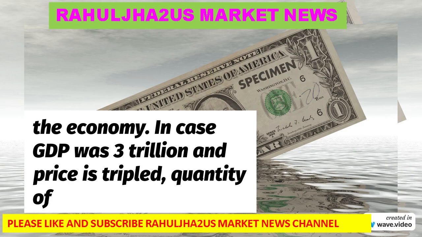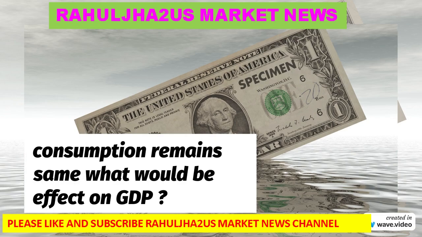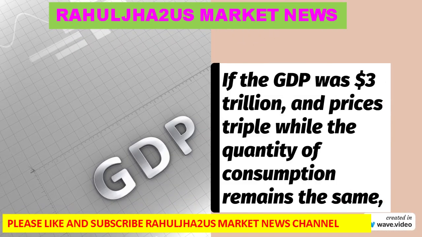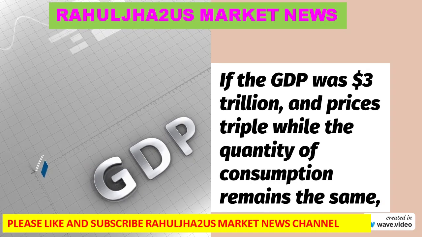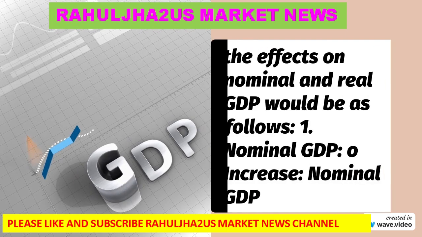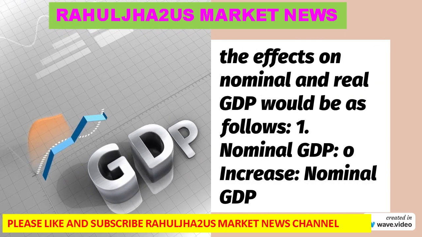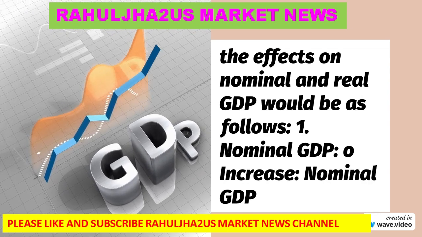The economy would experience hyperinflation as the price level has increased significantly. Purchasing power. The purchasing power of money would decline dramatically unless incomes also tripled to maintain the same standard of living. Economic policy. The central bank would likely need to intervene to control inflation through monetary policy, such as raising interest rates. International trade. Exports might decline due to higher prices of domestic goods, and imports might increase as foreign goods become relatively cheaper.